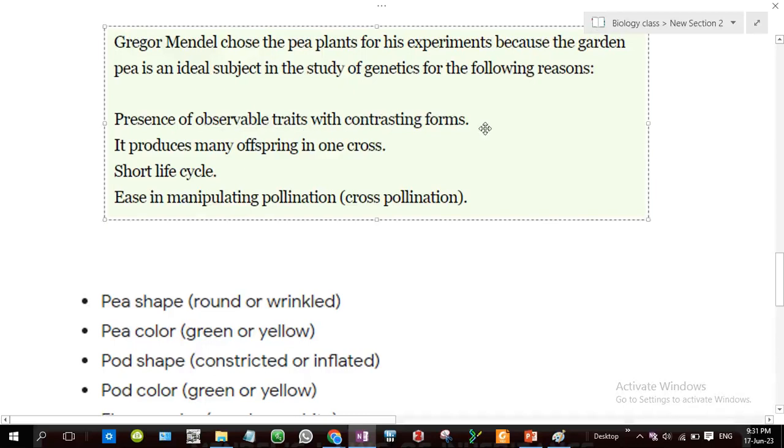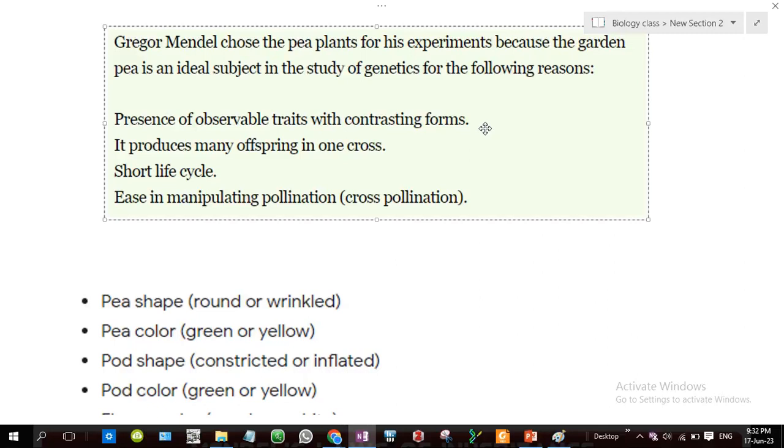That is, you can easily have differences, for example in pod color. The green peas have a pod color, and the pod is nothing but the covering. So the pod color will be different, the seed color inside will be different, pod shape and everything. It has a lot of contrasting characters. That is why Mendel chose the pea plant, and it produces many offspring in one cross.